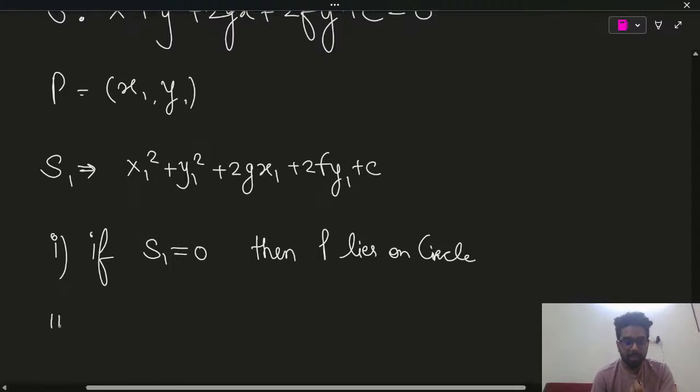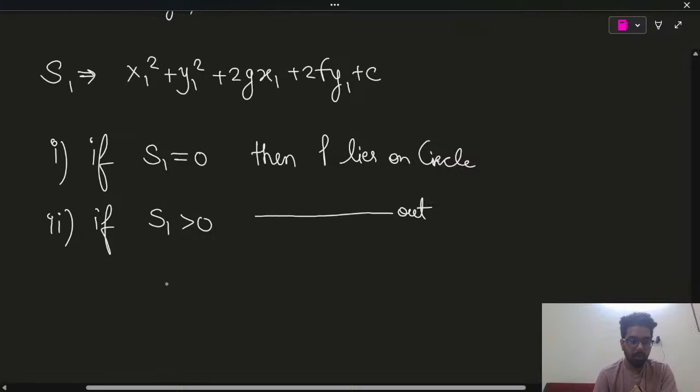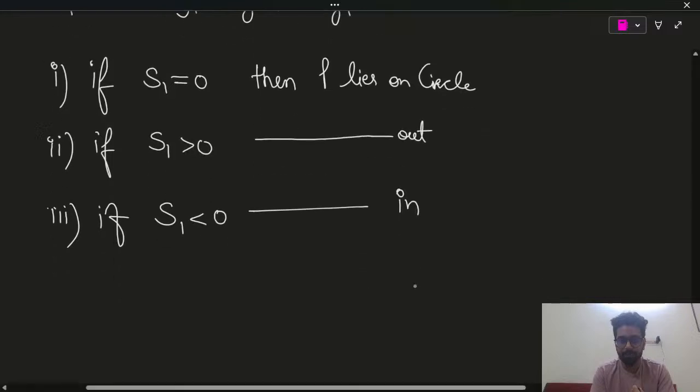Second case: if S1 is more than 0, then P lies outside the circle. Third case: if S1 is less than 0, then P lies inside the circle. It's clear till here: position of a point with respect to a circle.